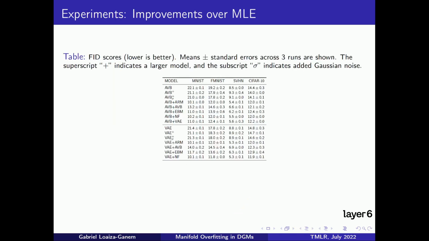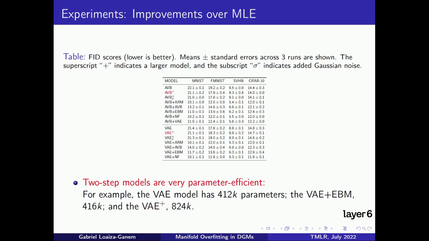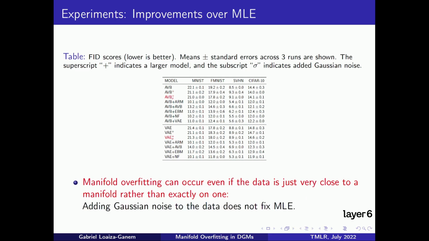We also compare two-step models against standard single-step models trained via maximum likelihood on several image datasets. VAEs and adversarial variational Bayes provide a great basis for comparison, as they encode and decode but are also likelihood-based models. We can see that, regardless of the choice of second-step model, two-step training consistently outperforms maximum likelihood. These results hold even when taking into account the fact that second-step models require additional parameters by comparing against bigger baseline models. And as I had previously mentioned, the results also hold even when Gaussian noise is added to the data, showing that manifold overfitting remains a practical issue even when the data is just close to a manifold.